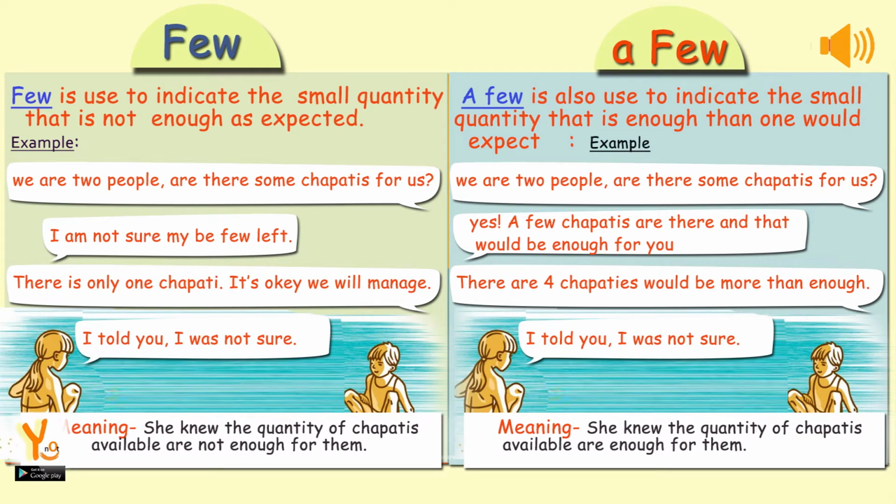A few is also used to indicate a small quantity that is enough, more than one would expect. For example, the conversation below. We are 2 people, are there some chapatis for us? Yes, a few chapatis are there, and that would be enough for you. There are 4 chapatis, would be more than enough. Meaning, she knew the quantity of chapatis available was enough for them.